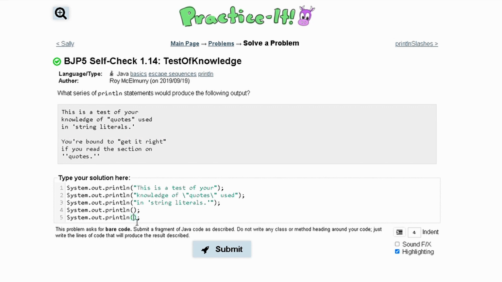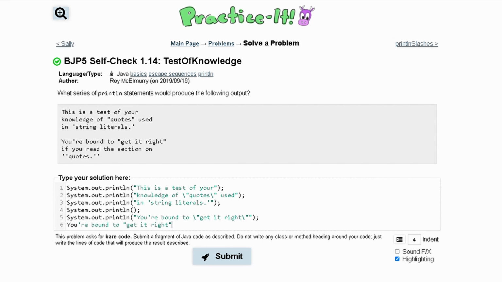We can just copy and paste that in here, surround it by quotes, and then we need quotes in here. So we're going to do a backslash quote right here, and then a backslash quote like this to get it in here. Now we have our next line, so we're going to take our sys out right here, and we